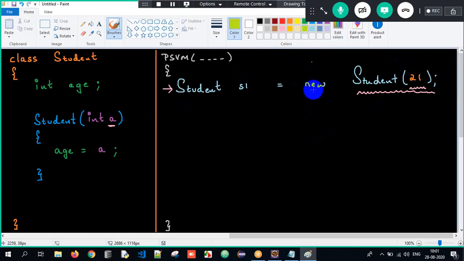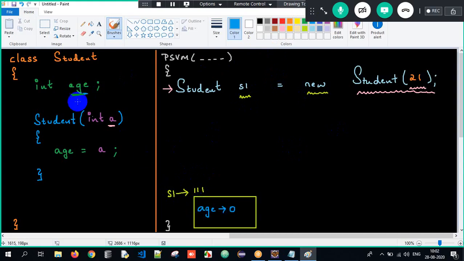Now what will happen? Sir, new meaning one object is getting created, correct? And the address of the object is 111, sir. And who is pointing? S1 is pointing to that particular object. And why did I create an object? To store the non-static properties within the memory. Which is the non-static property? Age. This age will get initialized to the default value 0. Why? Because the variable is just declared and not initialized to any value. Therefore, it will get initialized to the default value 0.